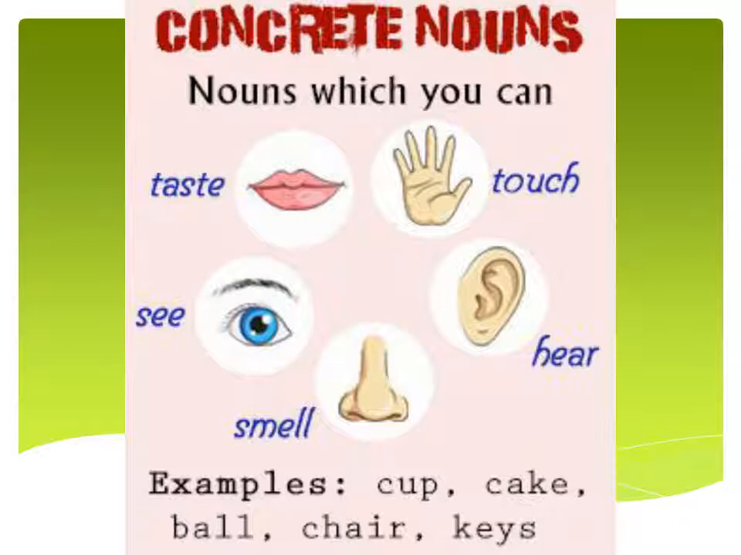And some examples, like cup, we can see and touch. Cake, we can taste and touch. Ball, we can touch and see. Chair, we can again see and touch. Keys, again we can touch and see. So if you are using any of the body senses to see or taste or smell or hear, all will come in concrete nouns.